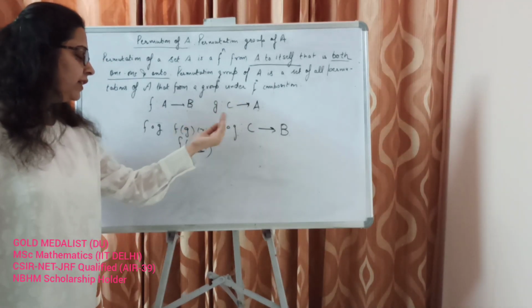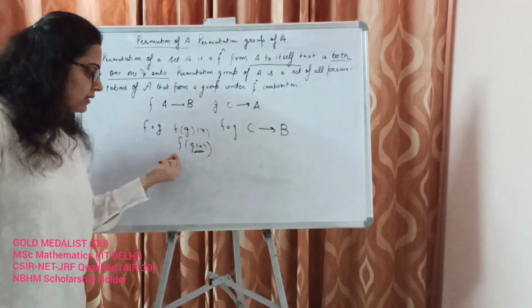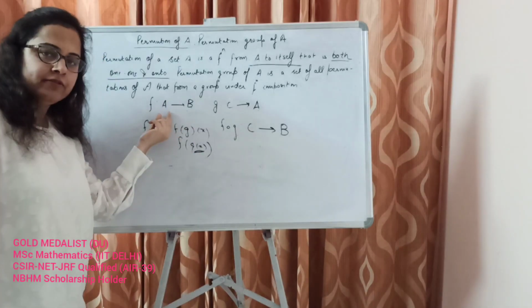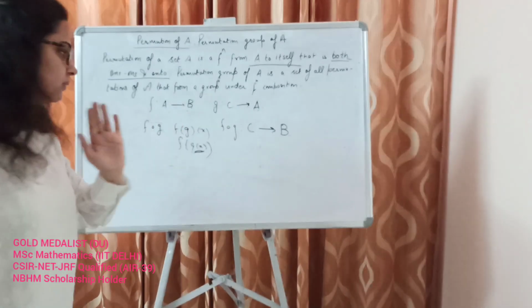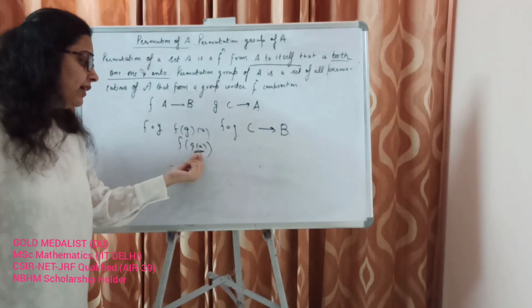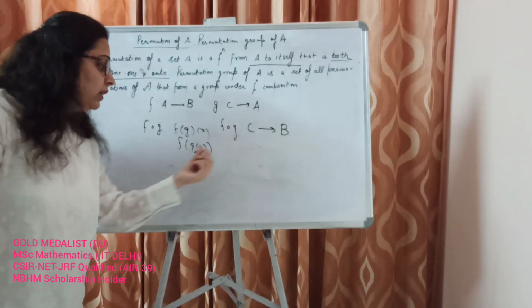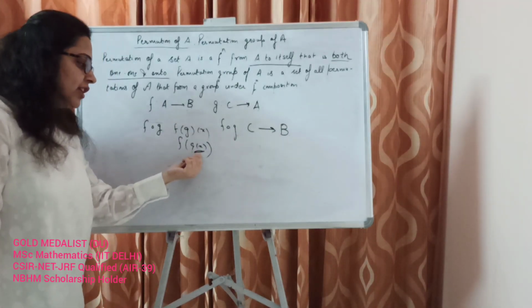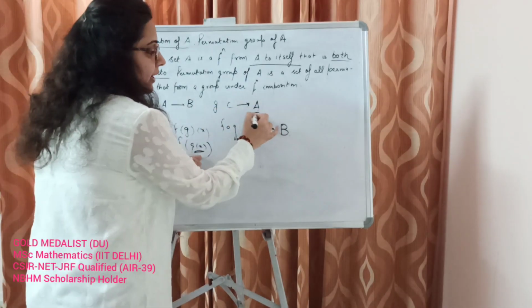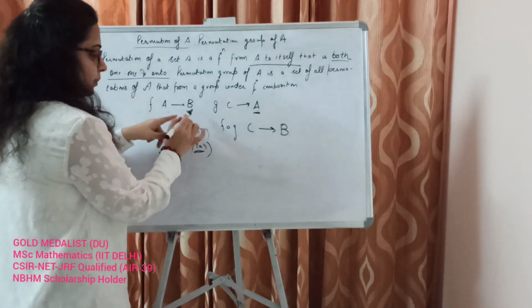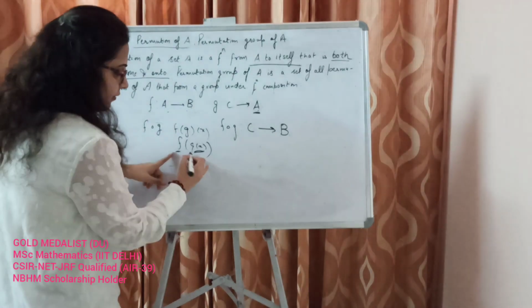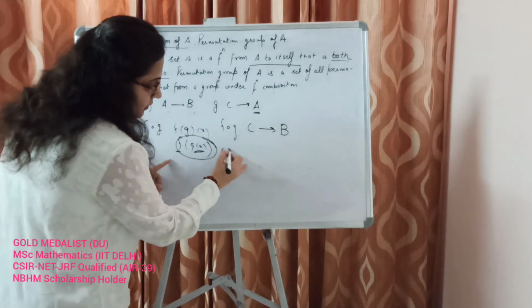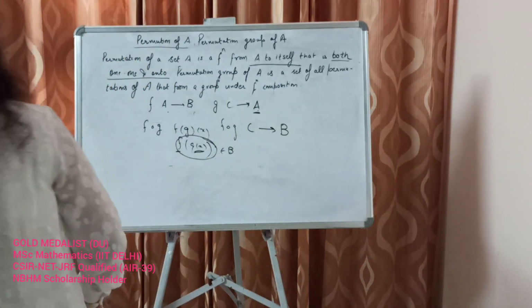How I have defined these sets: since Gx is inside F, the range of G has to be a subset of A. Whether it's proper or improper, that doesn't matter. Secondly, what is the range of FOG? It has to be contained inside B. Gx will lie in A. Now F is from A to B, which means F of Gx will lie inside B. So this is called function composition.